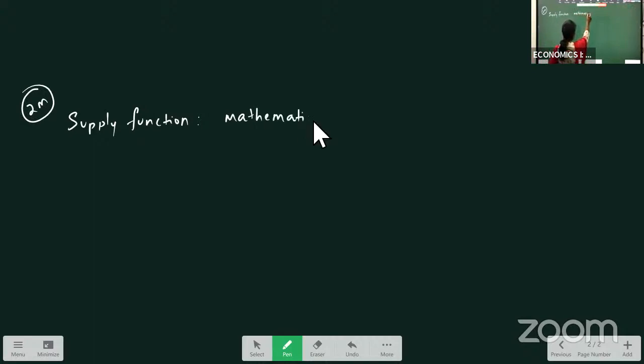Okay. Now, next question in this. Based on determinants, we can write the question of supply function. Supply function is your 2 marks question. What is supply function? It is a mathematical relation.